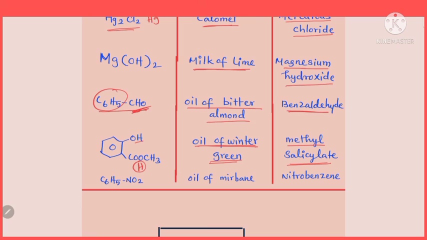In salicylic acid, the carboxyl hydrogen is substituted by a methyl group, isn't it? So its chemical name is methyl salicylate.